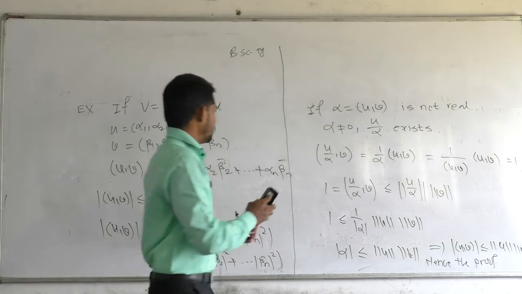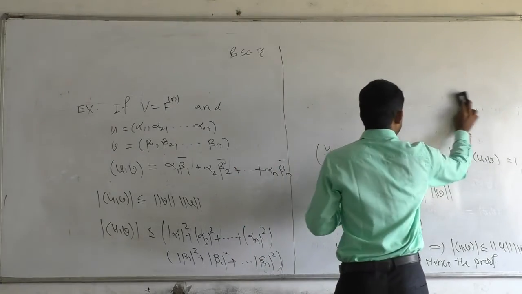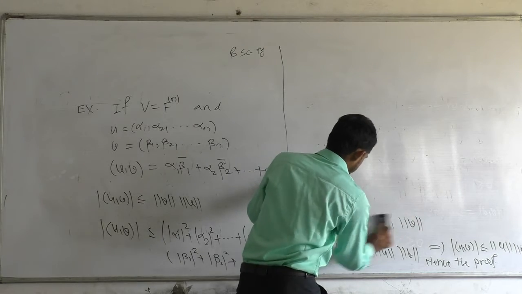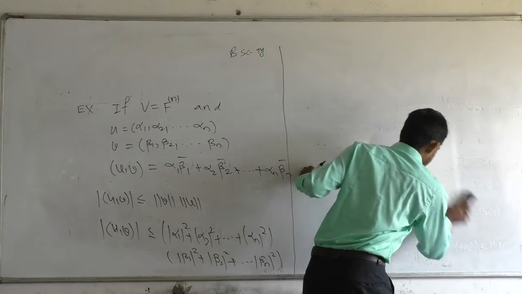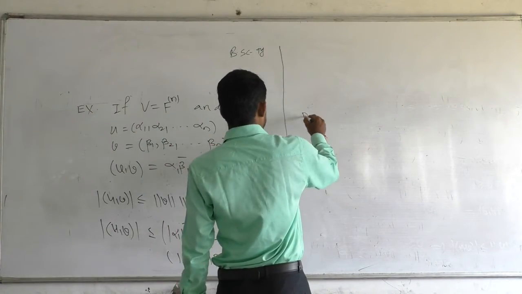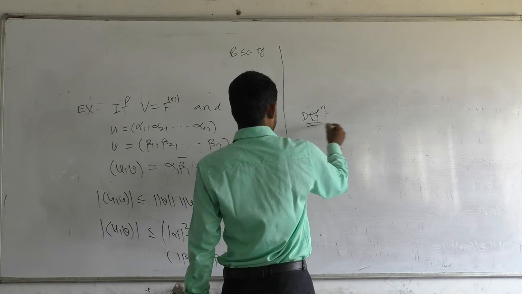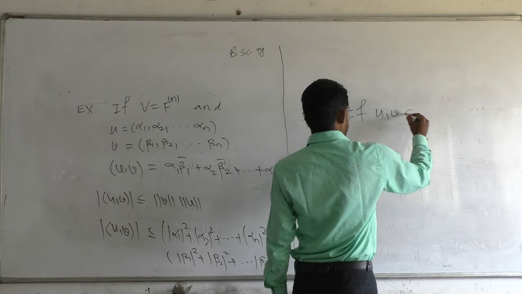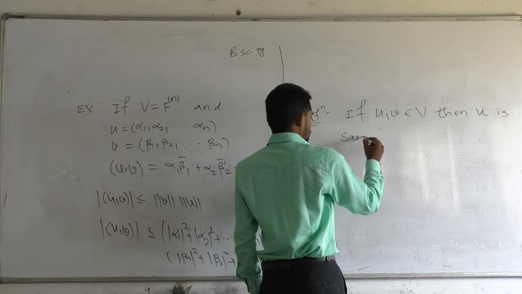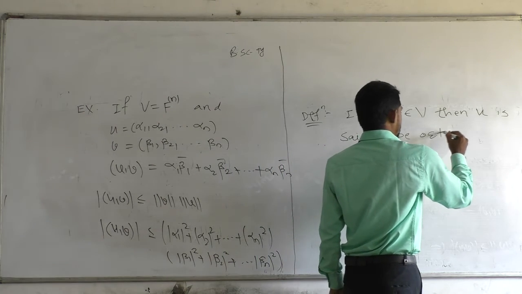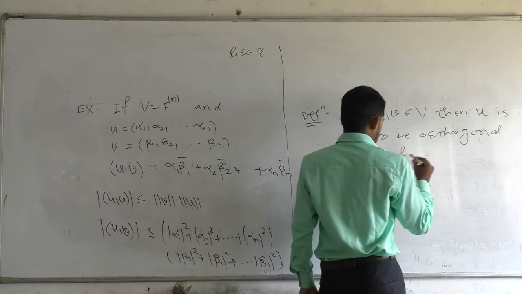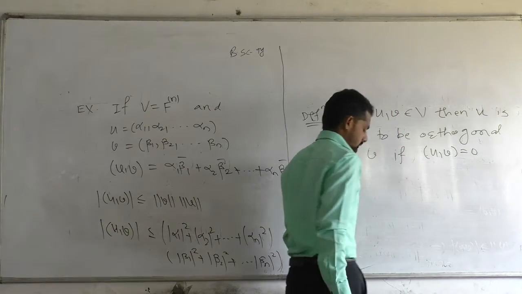Now one definition. If u comma v belongs to V, then u is said to be orthogonal to v if the inner product of u and v is 0.